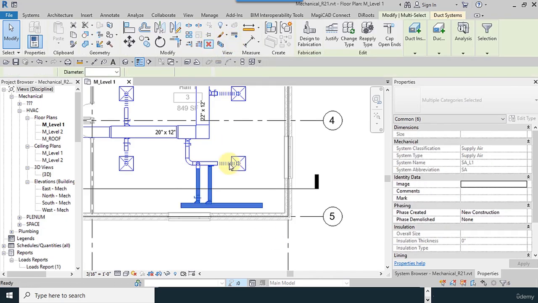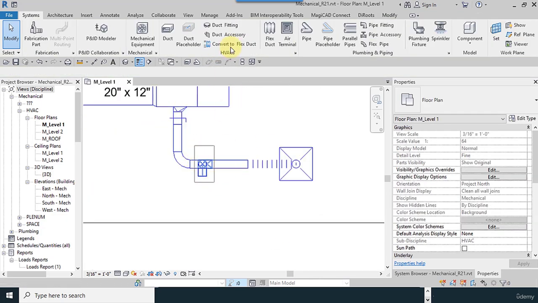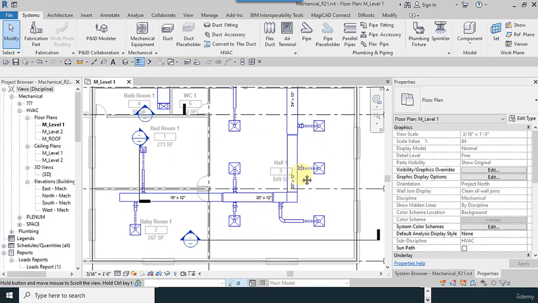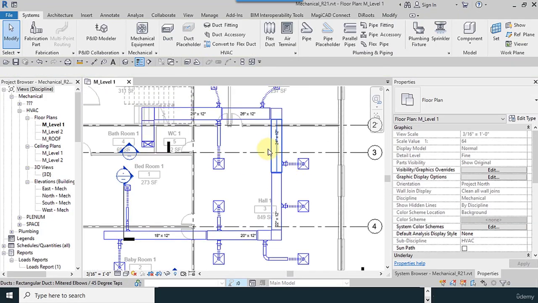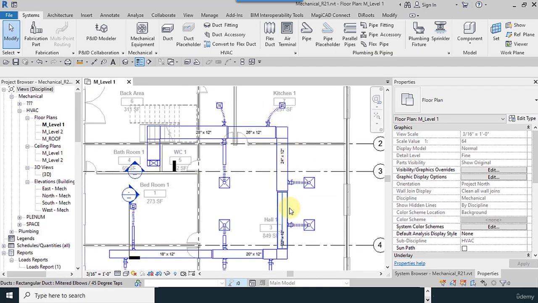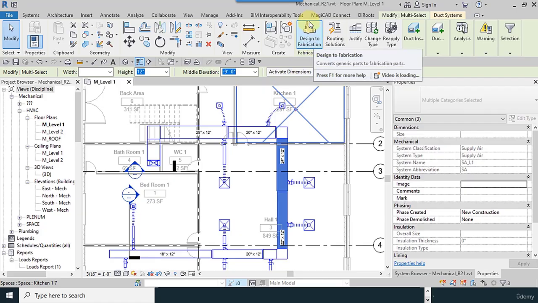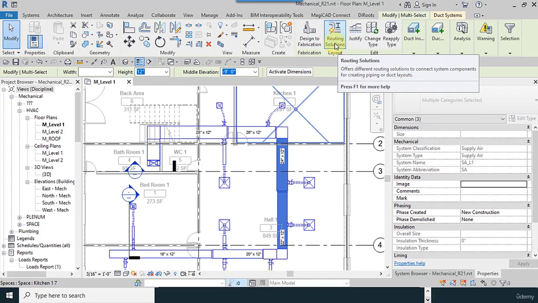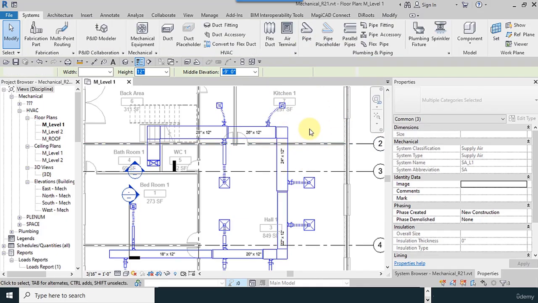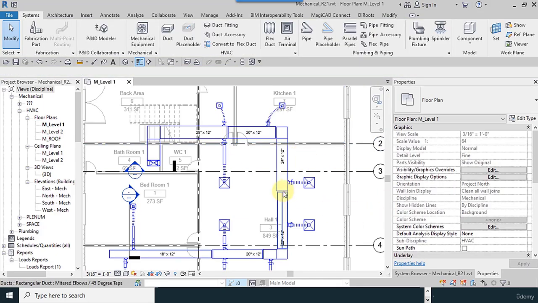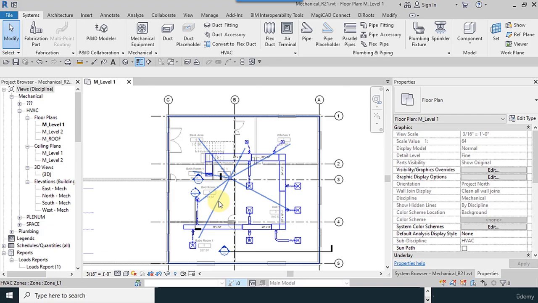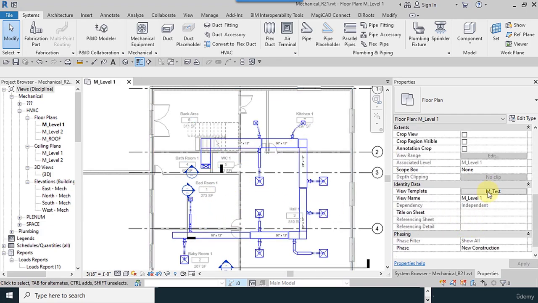I remove this, and for here too. The rest of our tools: when we select more than one duct, design to fabrication is enabled now. And what are the routing solutions? When this tool activates, I remove the spaces.